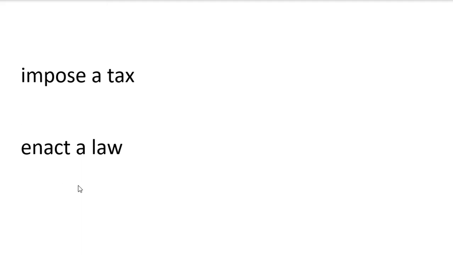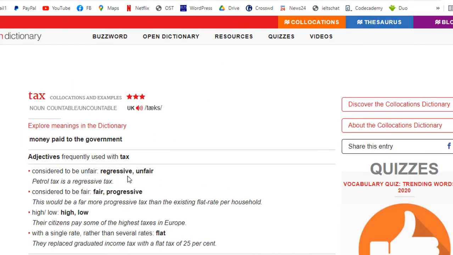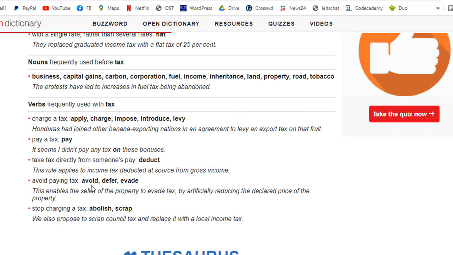Collocations. If you really want to be a good student and go the extra mile, you can go to the internet and look for collocation. For example, when you learn a new word and you want to know what other words are used with that word, then just go to Google. I just put in collocation with tax and it gave me some very good dictionaries, Macmillan, Cambridge, good dictionaries. So the Macmillan dictionary gives you some collocations over here.